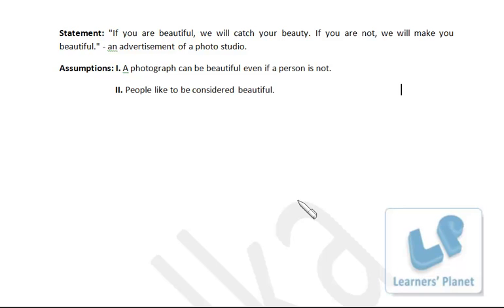So this assumption is also valid, and that is actually the purpose of this advertisement. People come to them to get a very attractive or beautiful photograph clicked. So both the assumptions are valid, or we can say implicit. So that's option E.